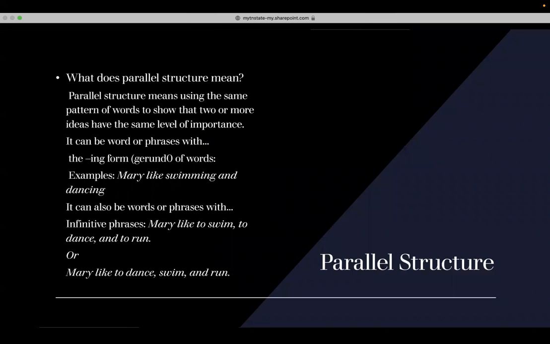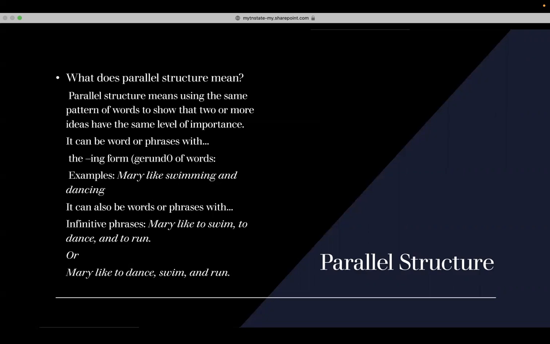What does parallel structure mean? Parallel structure means using the same pattern of words to show that 2 or more ideas have the same level of importance. It can be words or phrases with the ing form of a word.